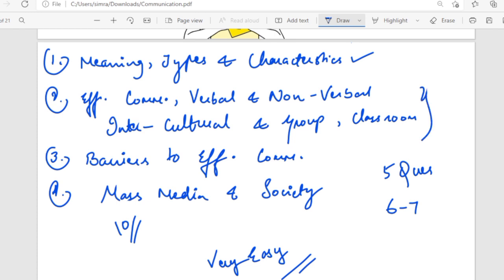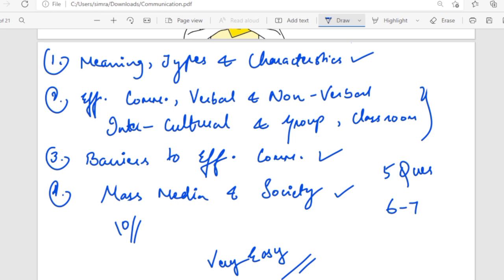Second, it will be what is effective communication, then what is verbal, what is non-verbal communication, what is intercultural, group, classroom communication. These are different types of communication. Next will be what are the barriers to communication. Okay, this is a very important topic. Barriers to effective communication. You can expect plenty of questions from this topic. And the last topic will be mass media and society.